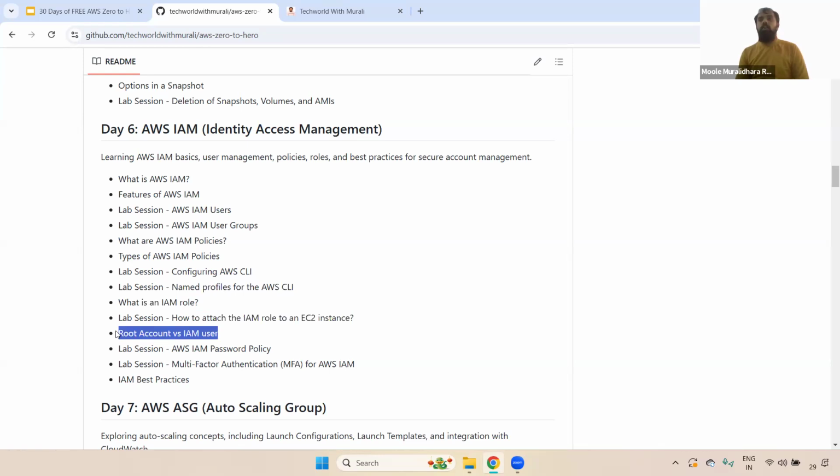And also we discuss root account versus IAM user, and how we maintain the IAM password policy. Okay, and also multi-factor authentication setup for our root account.